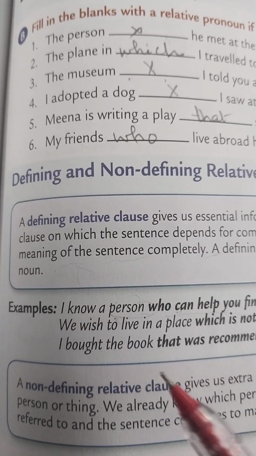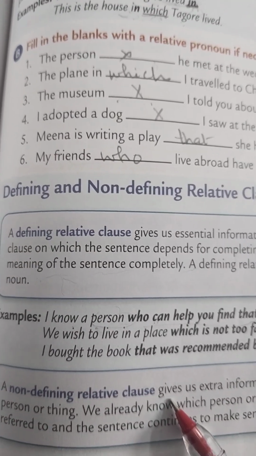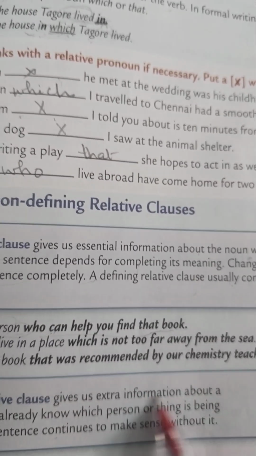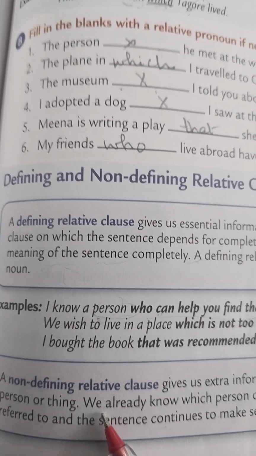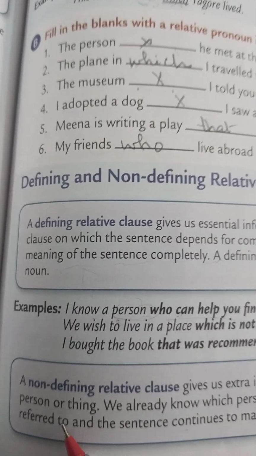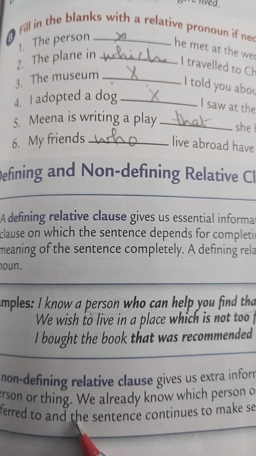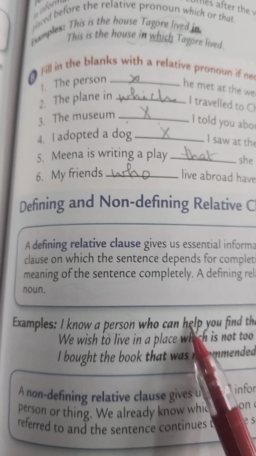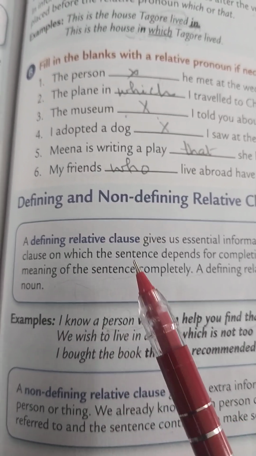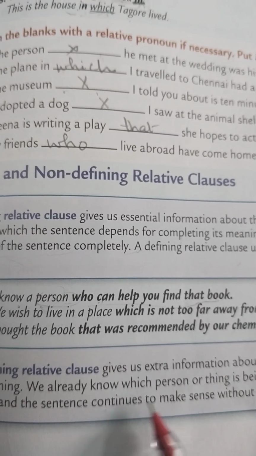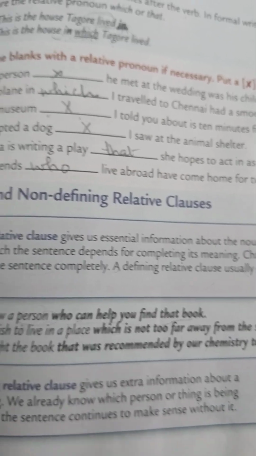Now the next is a non-defining relative clause. Children, as it is clear from this word non-defining, it gives extra information about the person or the thing we are talking about in the sentence, and we already know which person or thing is being referred to, and the sentence continues to make sense without it. So the meaning of the sentence is not complete without a defining relative clause, whereas a non-defining clause continues to make sense without it.